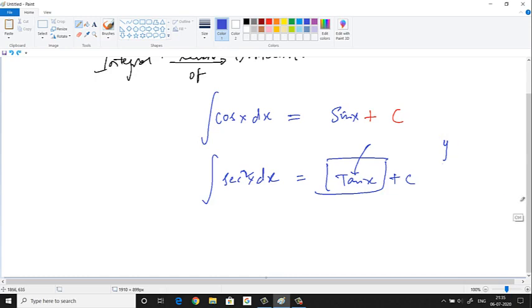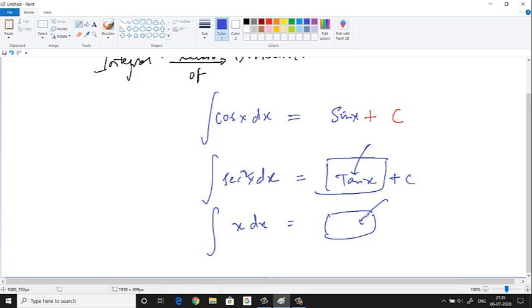Okay, you getting the idea? Okay, one more example. Let us say we have to find the integration of x dx. Now, I'll put a box. What should I put inside this box so that on differentiating that function, you should get x dx?